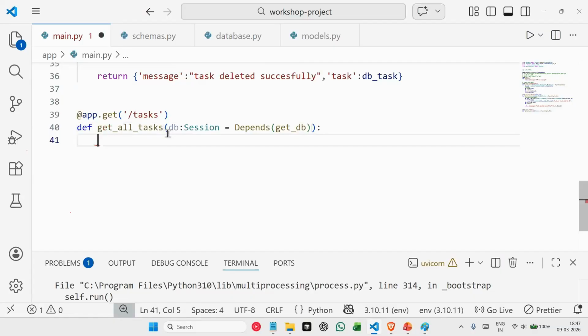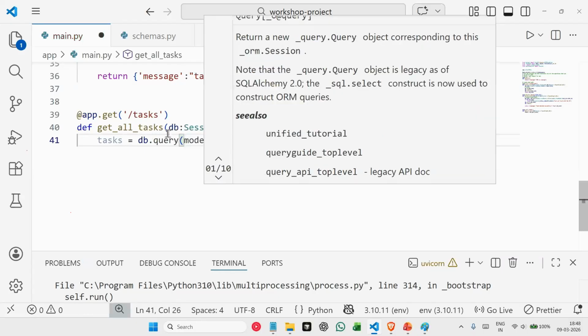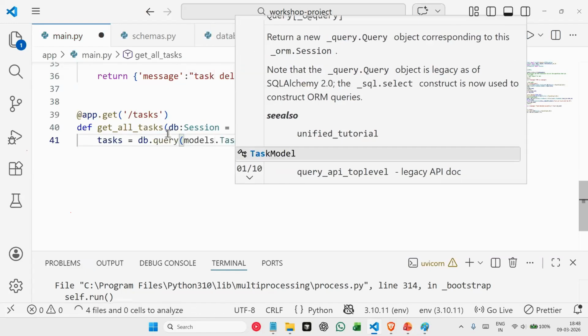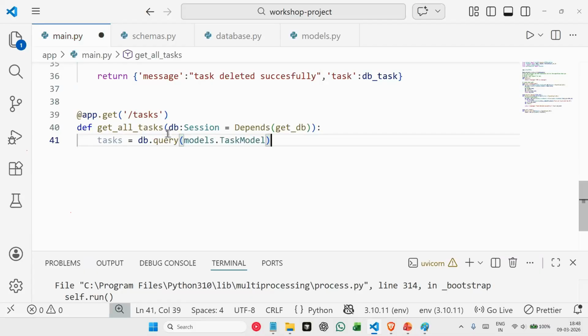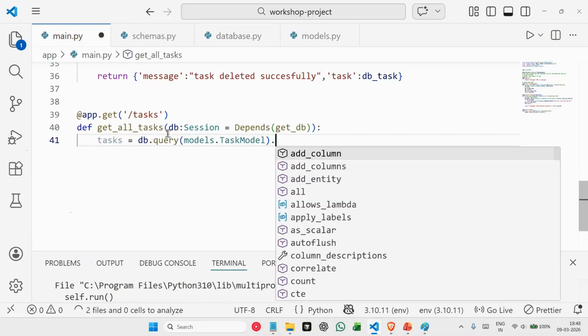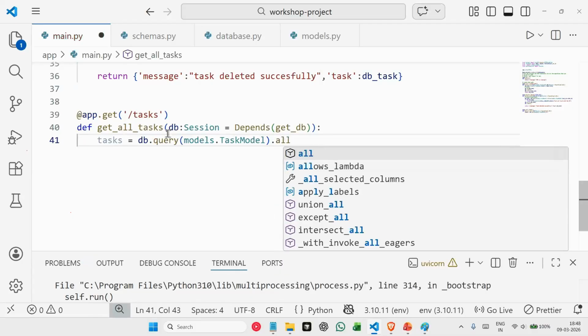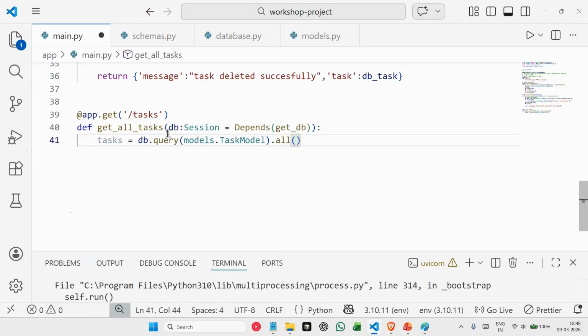Okay, and inside this we will simply query, get all the tasks, and send it as a response. So we'll say task is equal to db.query into this table, which is models.TaskModel. So query from this table, we say all. Basically, you're getting all the tasks here. Okay.